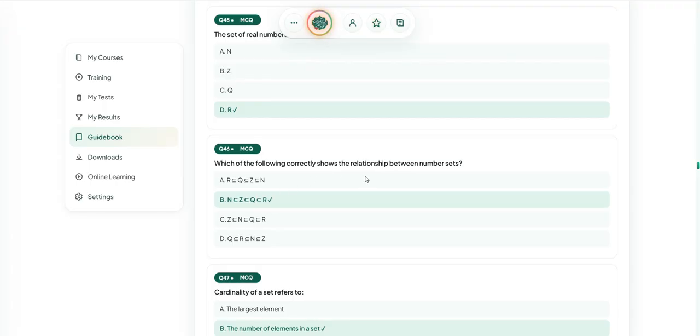Which of the following correctly shows the relationship between number sets? N subset Z subset Q subset R.